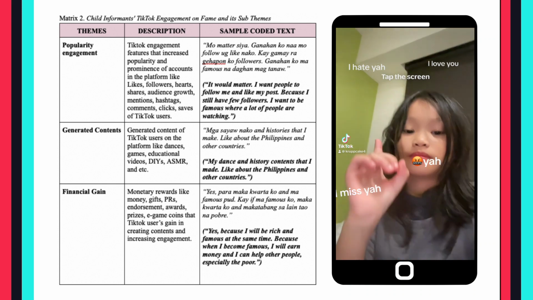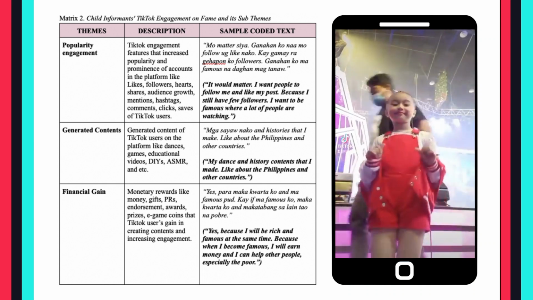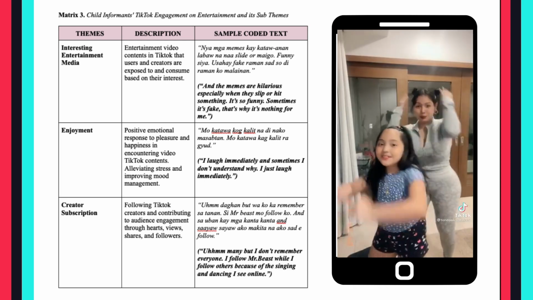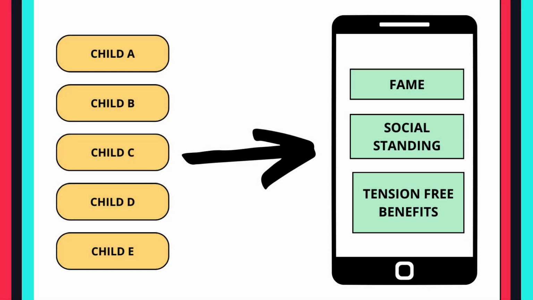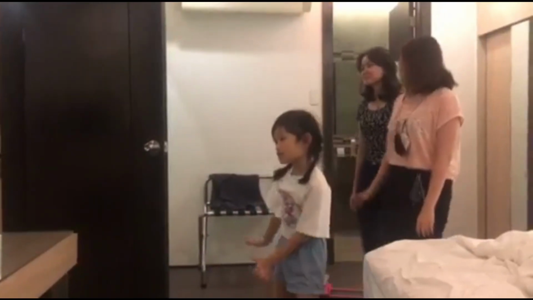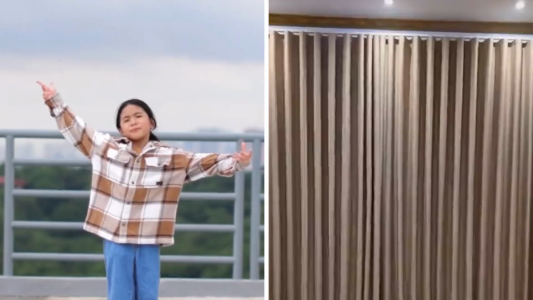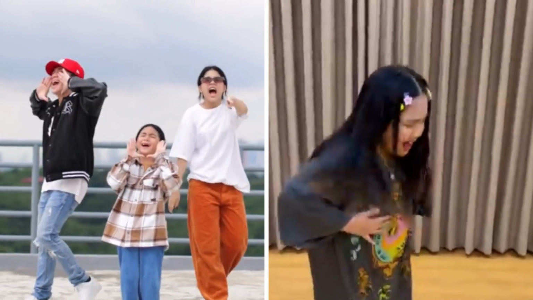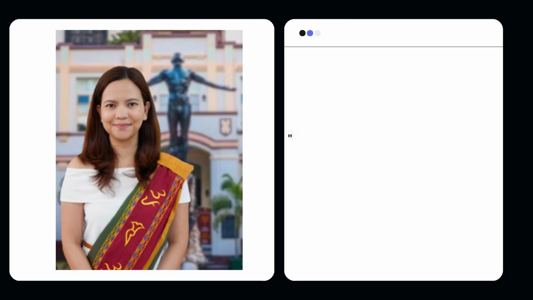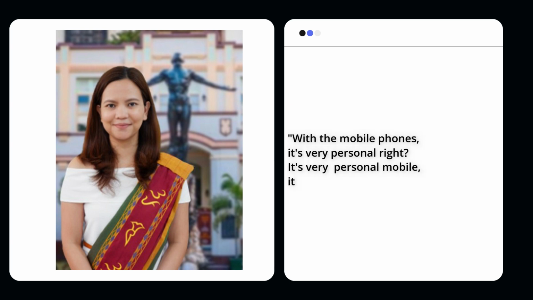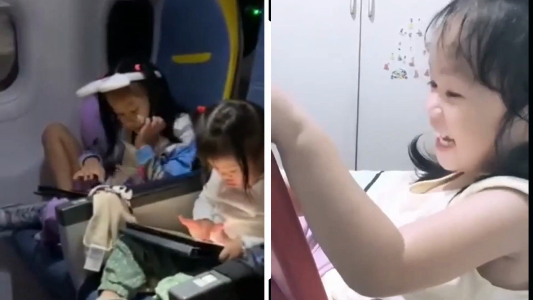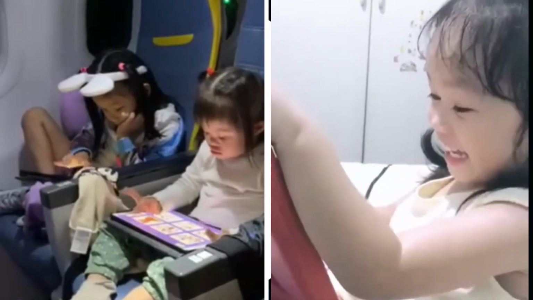In the study made by the researchers, Generation Alpha seemingly chose to stay for motivations with high gratifications and rewards. Most of these come in the form of fame, social standing, money, and even emotive, tension-free responses. And yet, it is precisely because of these children's needs, along with TikTok's accessible media features, that these kids' TikTok usage becomes excessive. With the mobile phones, it's very personal, right? It's very personal and it's very mobile, so they can really bring it anywhere. They can be holed up in their rooms for 8 hours a day and just scroll on their phones.